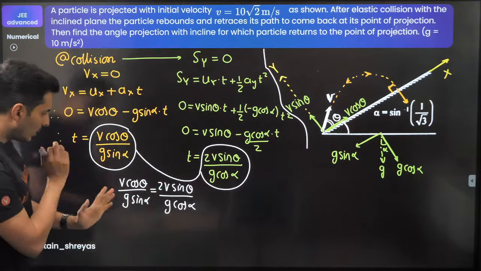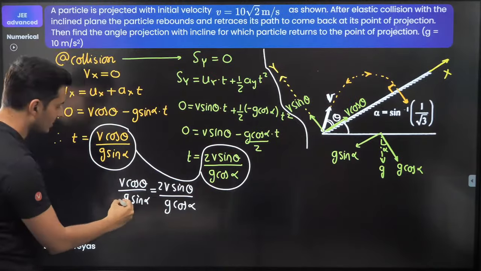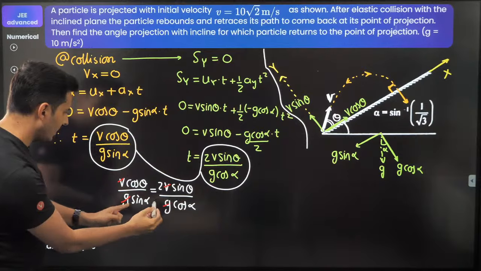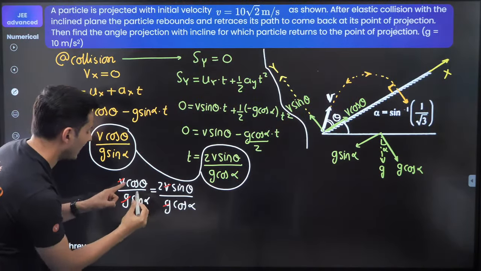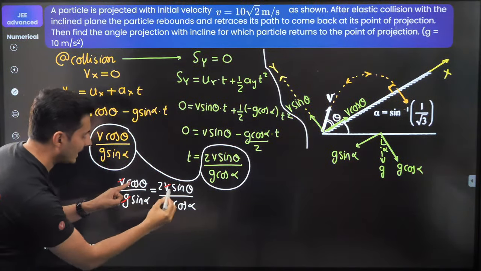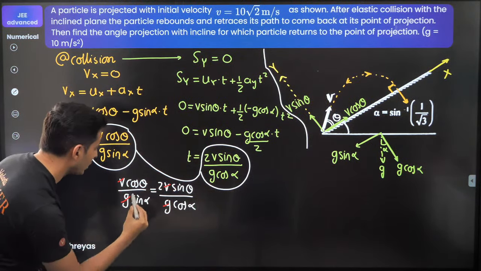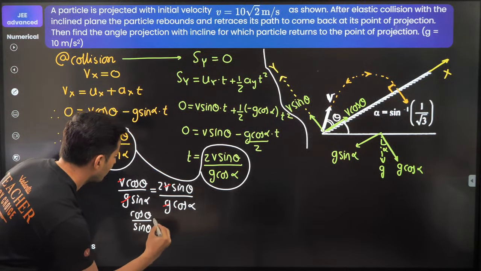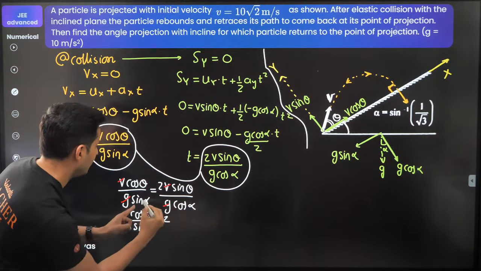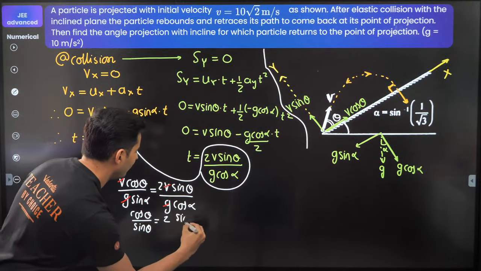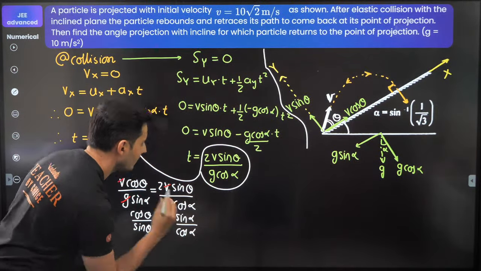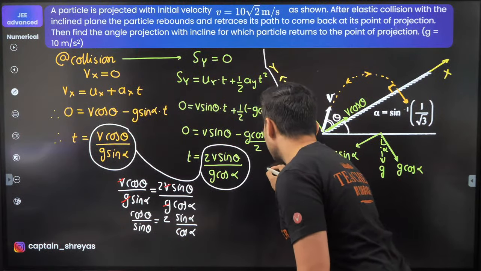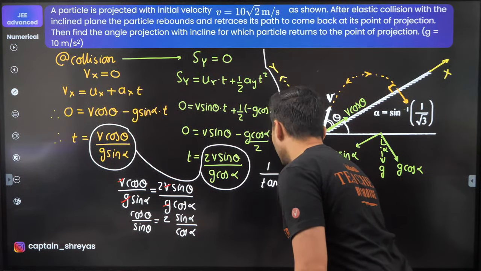So cos alpha. Now let's see what happens. G cancels. V also cancels. So I think I can take sine alpha there. If I bring this sine theta over here, this is cos theta and this is sine theta. And here I have 2 and this sine alpha, and I have this cos alpha over here. Fair enough. Let's see what we can do. This is nothing but 1 by tan theta.